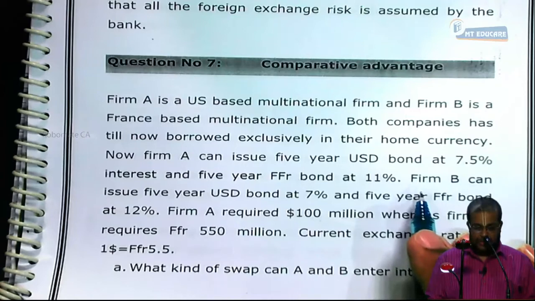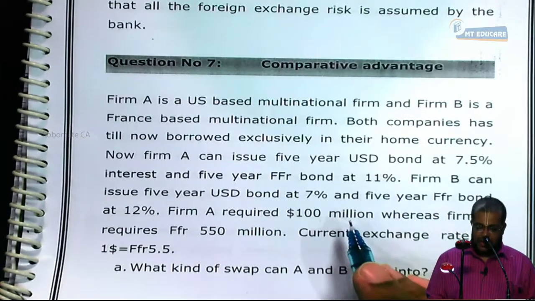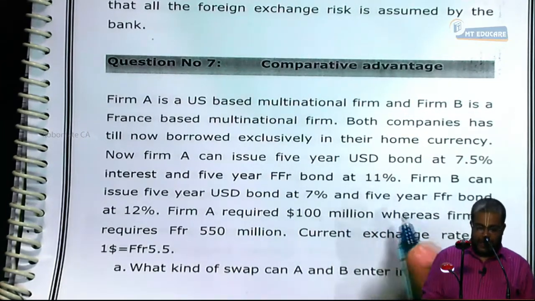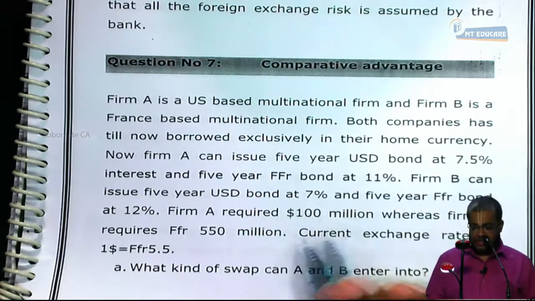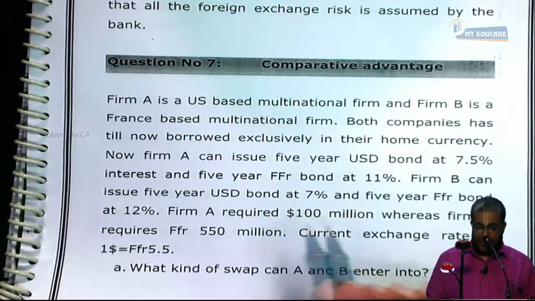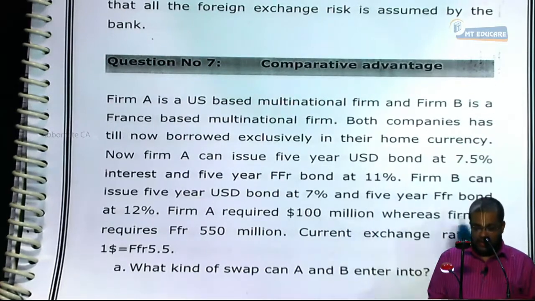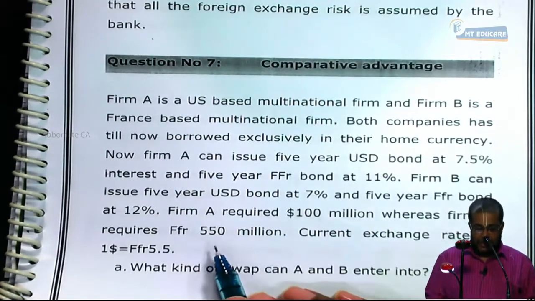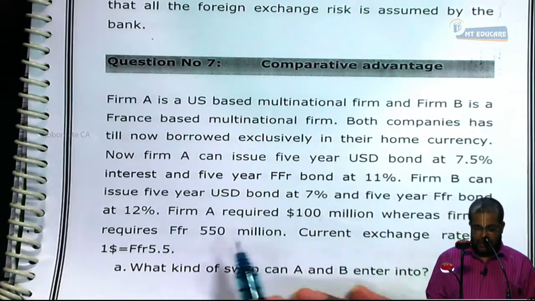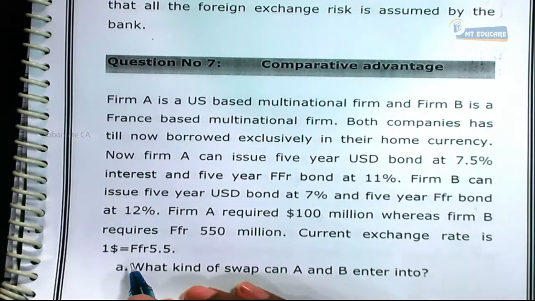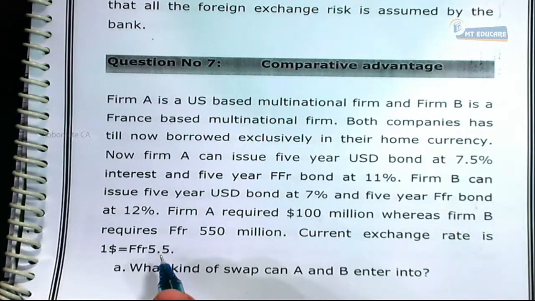Firm B can issue a 5-year US dollar bond at 7% and a 5-year French franc bond at 12%. Firm A requires $100 million, whereas Firm B requires French franc 550 million. The current exchange rate is $1 equal to 5.5 French francs.